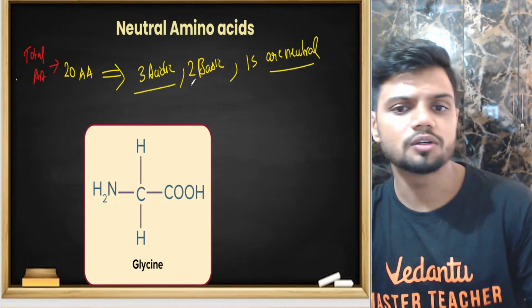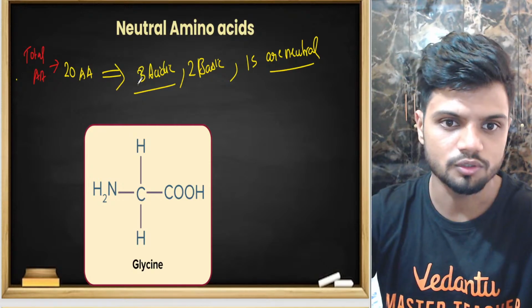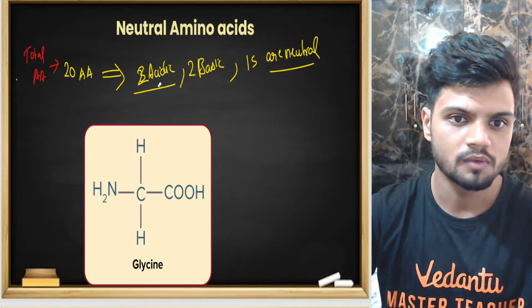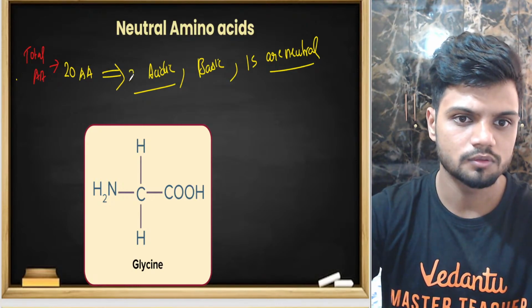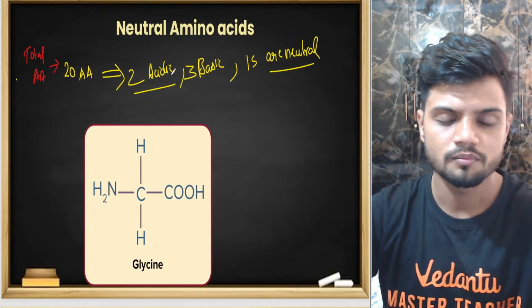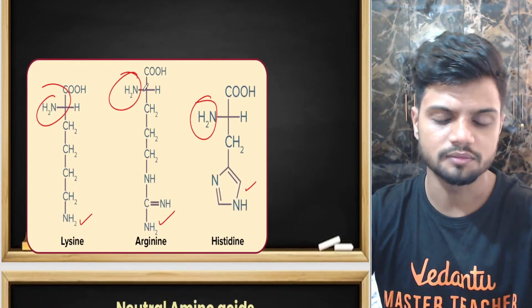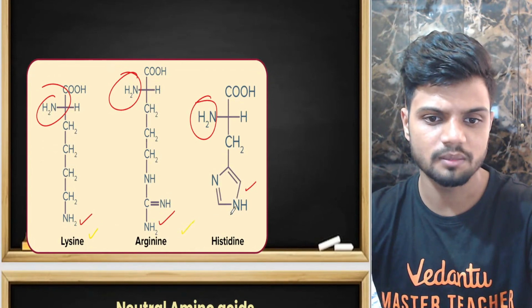Sorry, 2 are acidic: aspartic acid and glutamic acid. Basic are arginine, lysine, and histidine, 3 different types of basic amino acid.